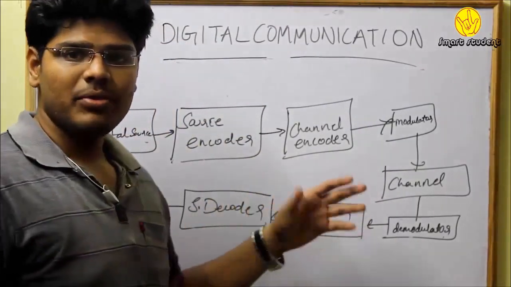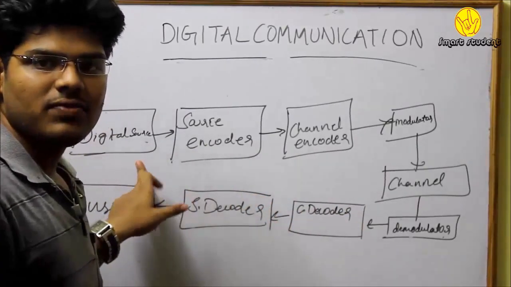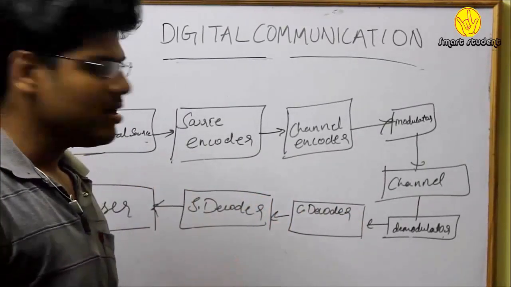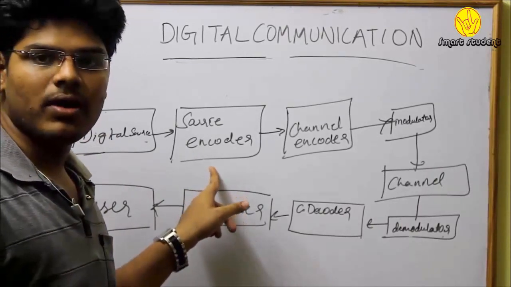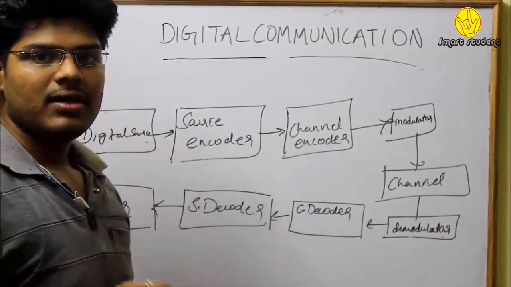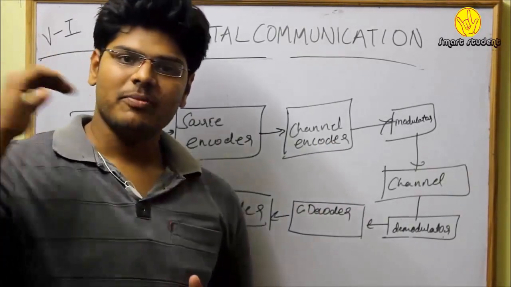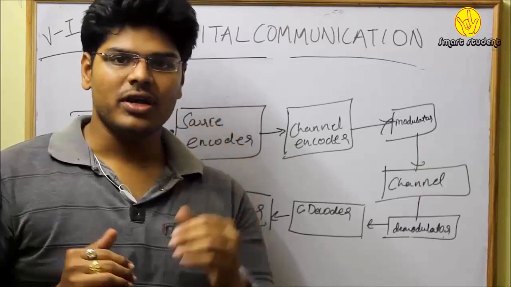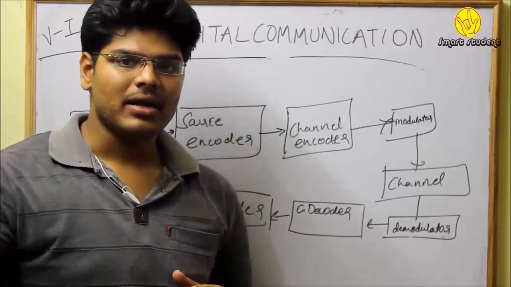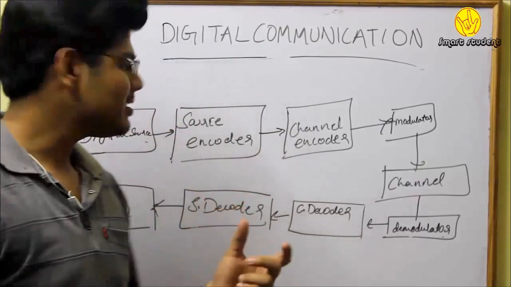I will sum up the digital communication in this block diagram. The digital source generally consists of the digital signal whatever we have generated. The source encoder will provide one-to-one mapping between the voltage levels and the code whatever we have taken. This results in reduction of bandwidth. How can it reduce bandwidth? For a particular voltage level we have given a unique code. That voltage level can't repeat again. As a result, the redundancy is reduced. Thus, bandwidth has been limited.